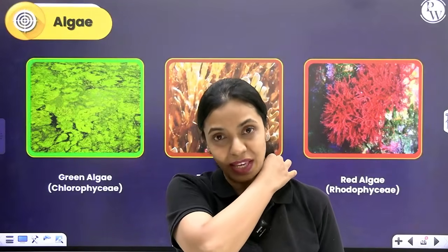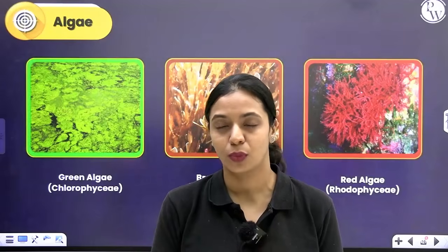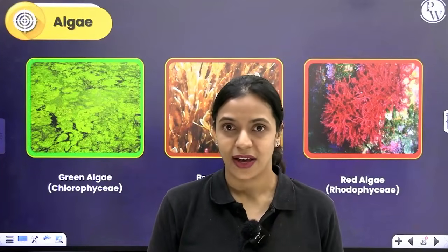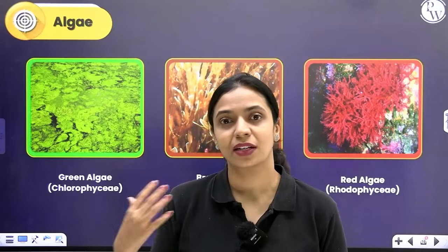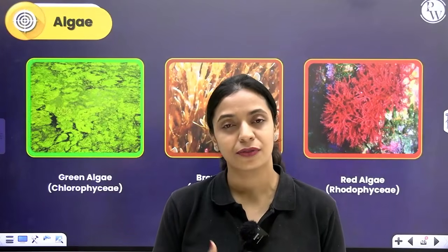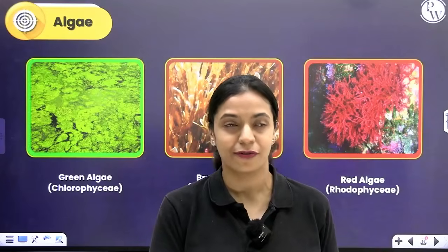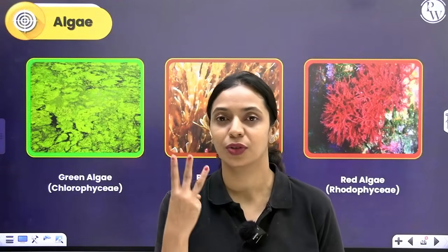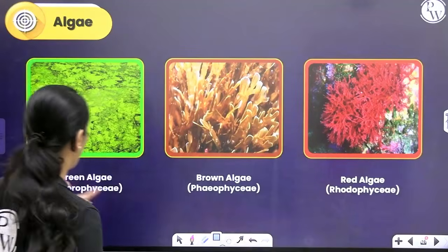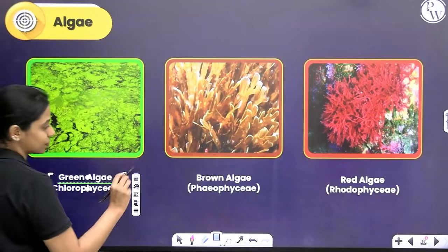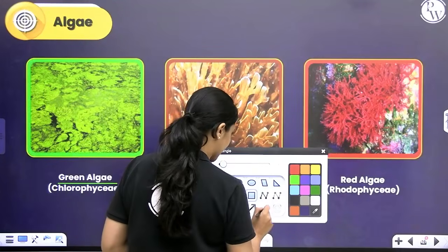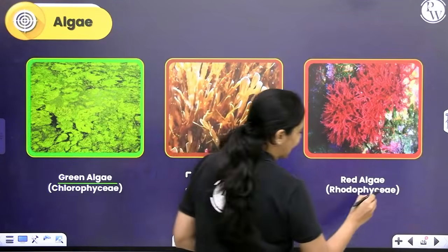Different groups of algae have different combinations of pigments, and we classify algae based on which pigment is present in more quantity. If chlorophyll is present in high quantity, it will appear green. If there's more fucoxanthin, it will appear brown. If there's more phycoerythrin, it will appear red. So depending upon what pigments that particular alga has, we classify them primarily into three groups: chlorophyceae, phaeophyceae, rhodophyceae. In common terms, chlorophyceae is your green algae, brown algae is phaeophyceae, and red algae is rhodophyceae.